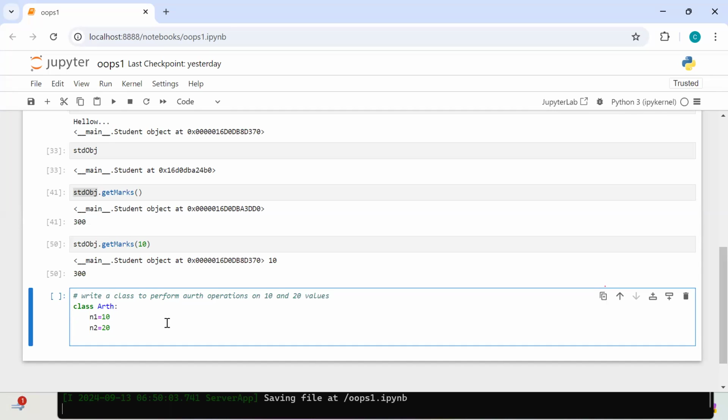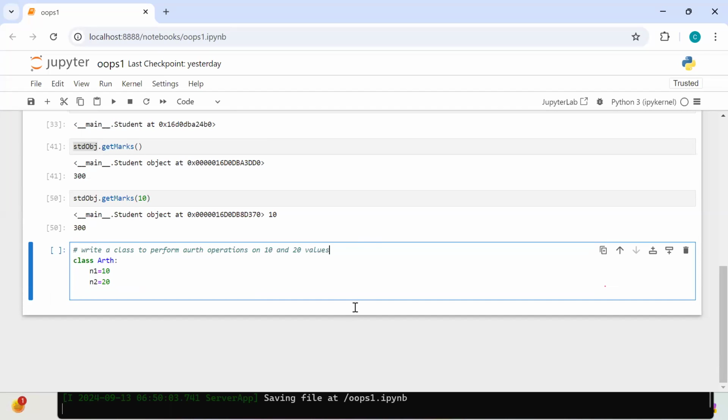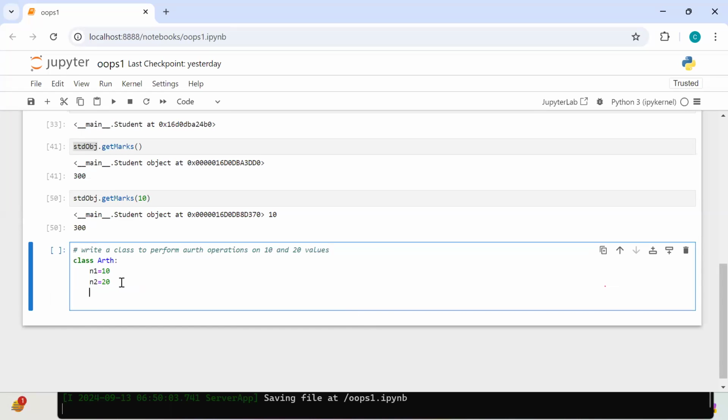I like this. Okay, arithmetic operations of 10 and 20 values, hard coded values only. So you created n1 10, n2 20. What is my next level step? Anyone guess? What is our next level step? Are you able to hear me? Yes, sir. What is the next level step?